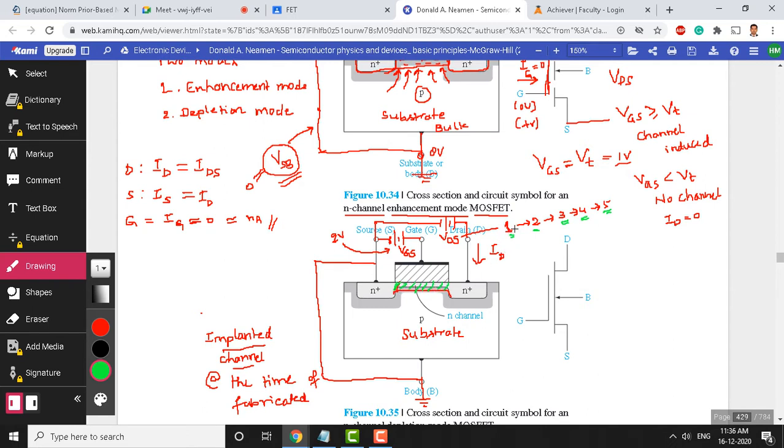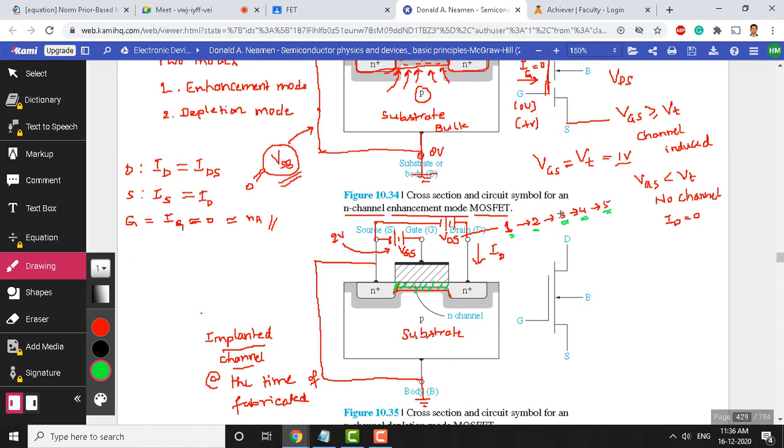The only thing is I am increasing the drain to source voltage from 1 to 2, 2 to 3. That means more and more charge carriers I am pushing here. If I say 50 electrons can come at a time, this road is designed for 50 electrons.